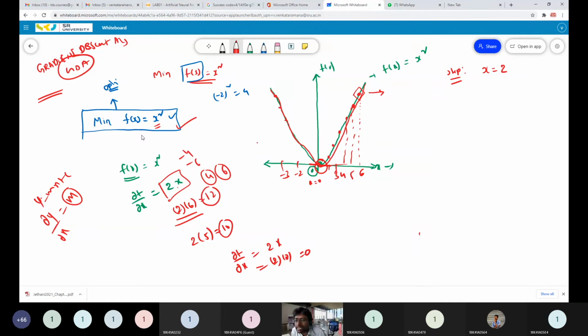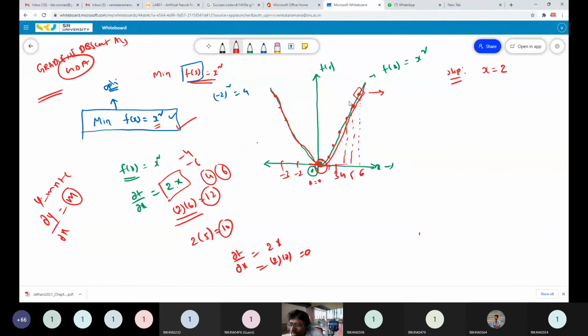So how the gradient descent algorithm works: the first step is to randomly initialize your variable. Your variable is x, so you have to initialize a random value for that x. I am initializing a random value, x equal to 2, or you can use some other random value. So what is the next step?